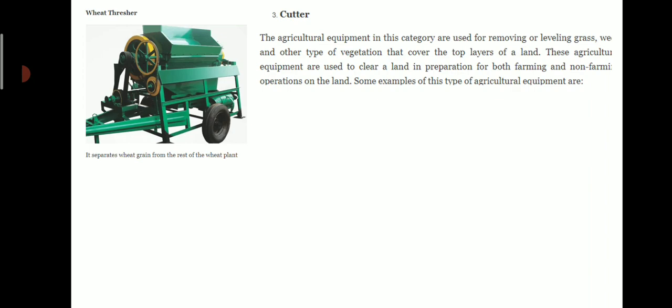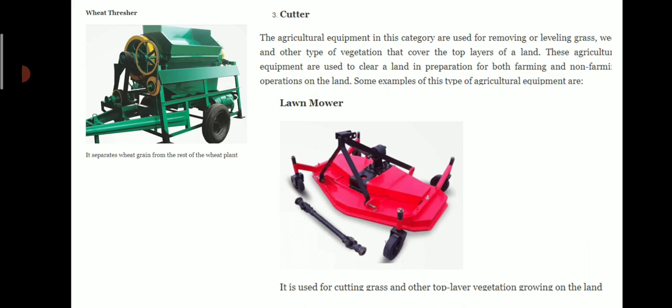Next type of agricultural equipment is cutter. The agricultural equipment in this category are used for removing or leveling grass, weeds and other types of vegetation that cover the top layer of the land. These agricultural equipment are used to clear land in preparation for both farming and non-farming operations on the land. Some examples of this type of agricultural equipment that you can see in this picture: lawn mower. Many times these lawn mowers are used in the garden. So it is used for cutting grass and other top layer vegetation growing on the land.